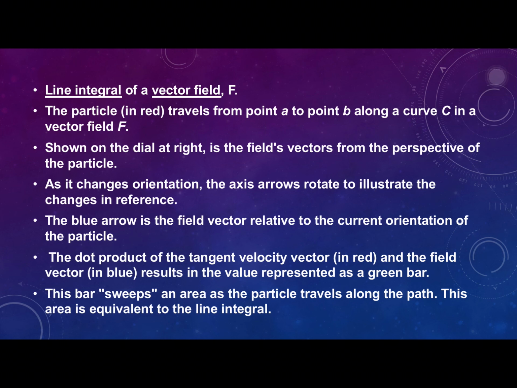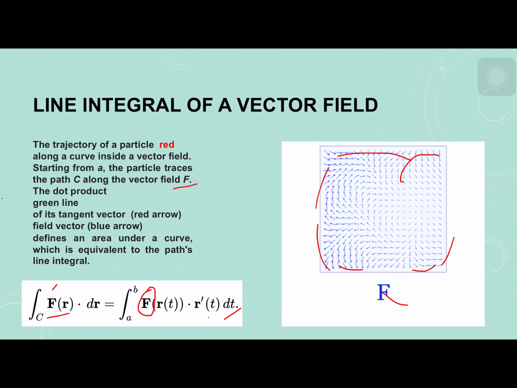Okay, so the red particle travels from point A to point B along the curve C in the vector field shown in the diagram at the right. It changes orientation. The axis arrows rotate to illustrate the changes in the reference. See, when the rotation is changing, you will find how the vector integral changes.